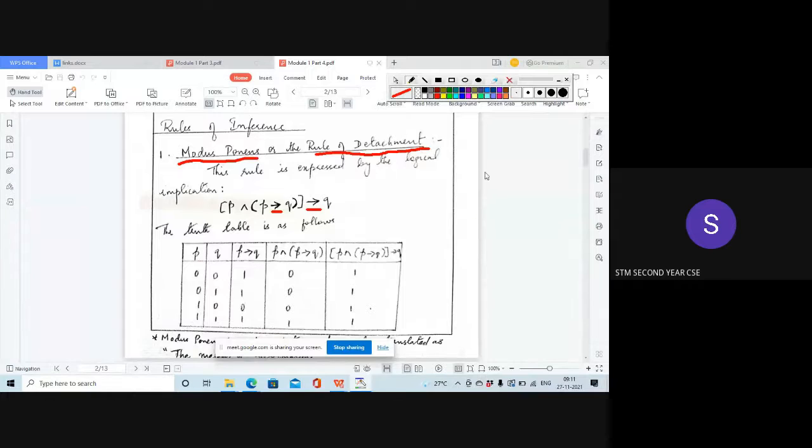Okay. So write down the first rule, modus ponens, or the rule of detachment. Instead of the rule of detachment, the common word used is always modus ponens. Is it clear? Did you write the heading?